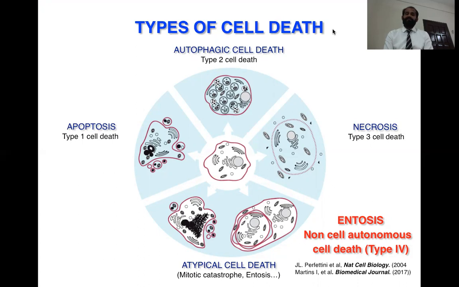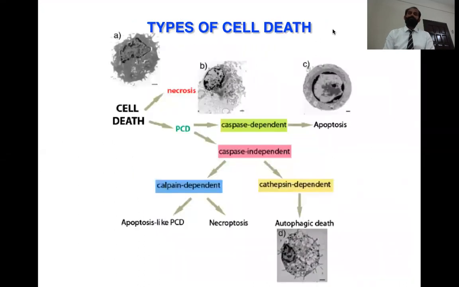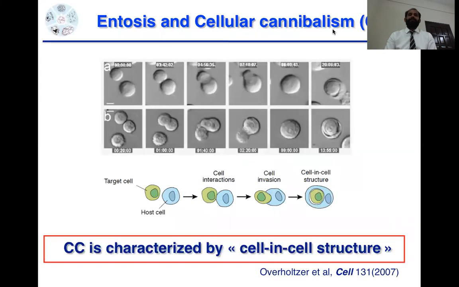There are some other deaths which have been classified recently, like atypical cell death, mitotic catastrophe and entosis. Basically, this is entosis, which we call non-cell autonomous cell death. And we call programmed cell death caspase dependent and caspase independent. Apoptosis is caspase dependent, and the other ones are like autophagic cell death and necroptosis. When necrosis is programmed, then it is necroptosis, a programmed cell death.